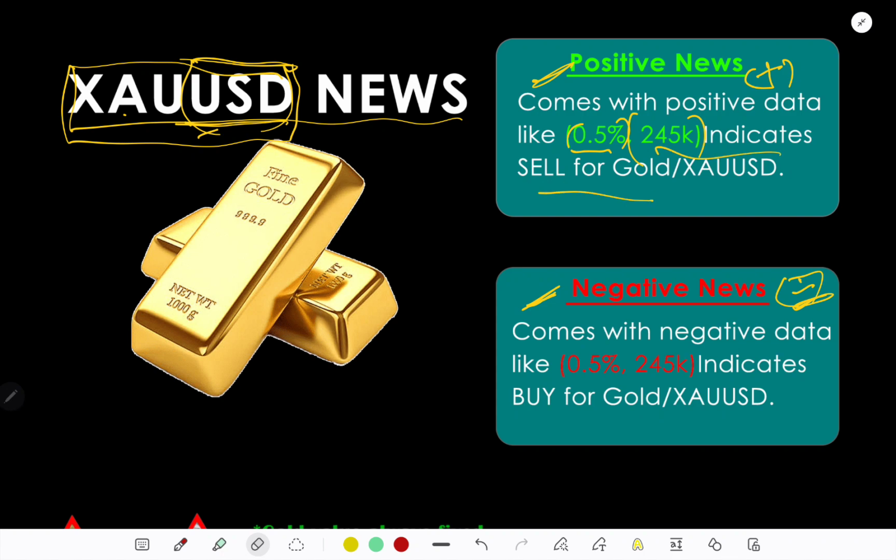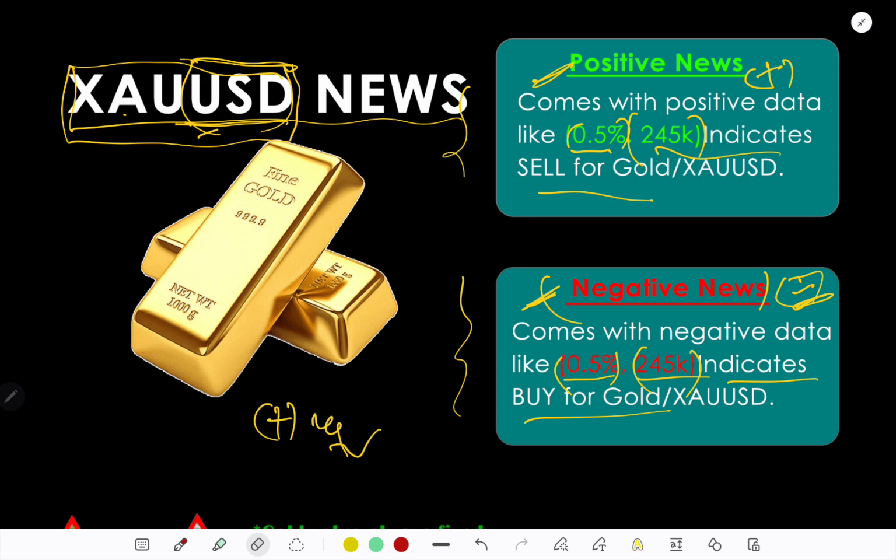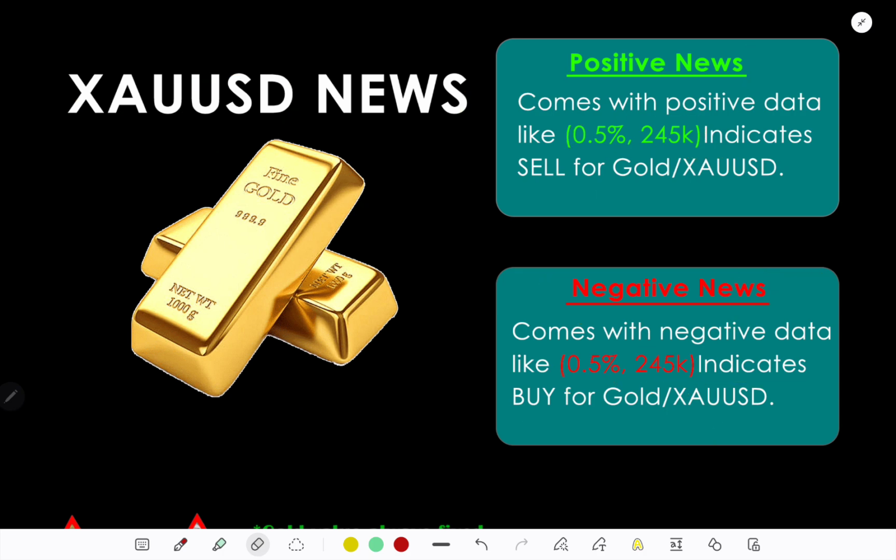You may ask me, Mr. Boom, why for positive data gold sells, why for negative data gold buys? I will explain that later. For negative news, if data comes with a negative value like red 0.5% or red 245k, it indicates buy for gold or XAUUSD. The summary of these two notes is: for positive data we will sell gold, for negative data we will buy gold. Let's check why we buy or sell gold for positive or negative data.